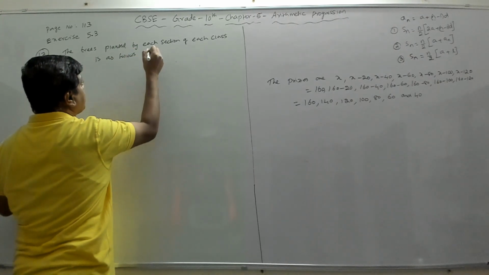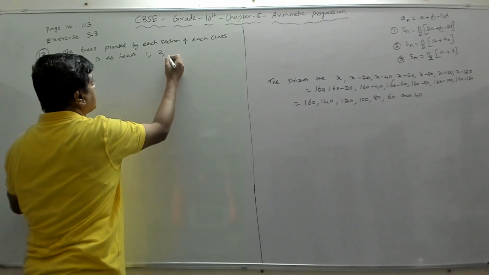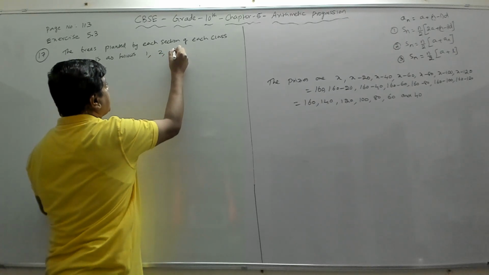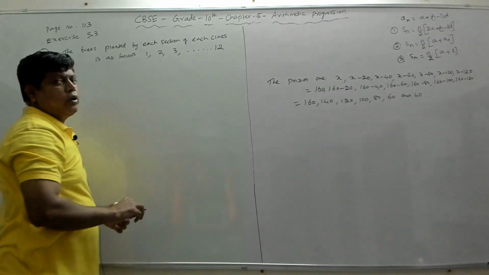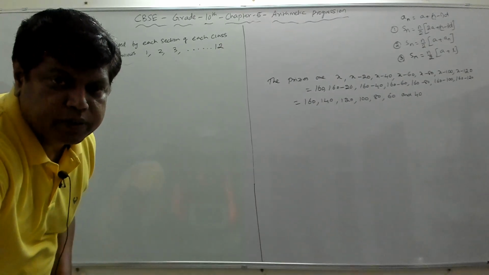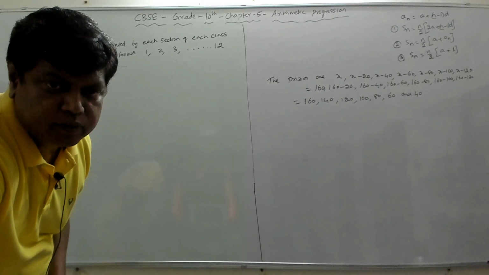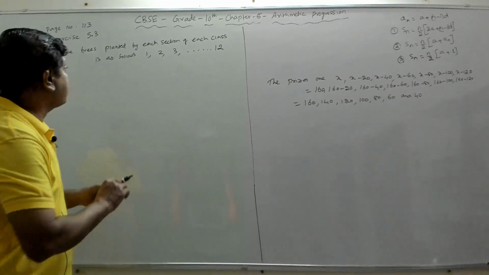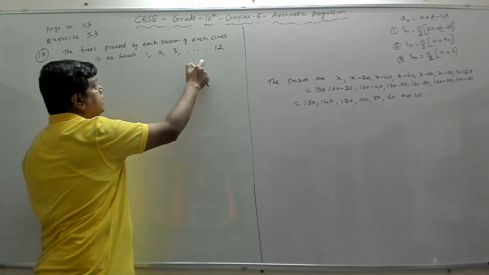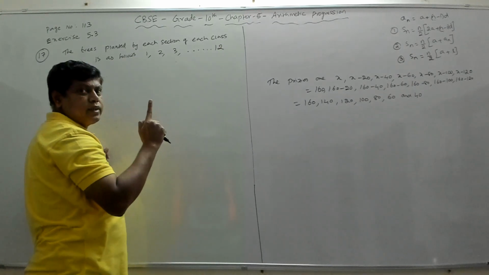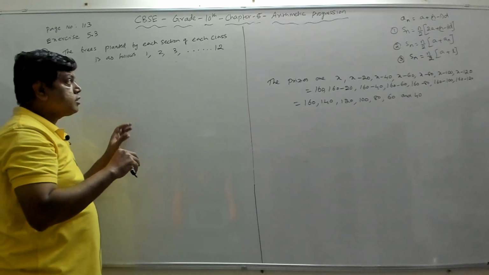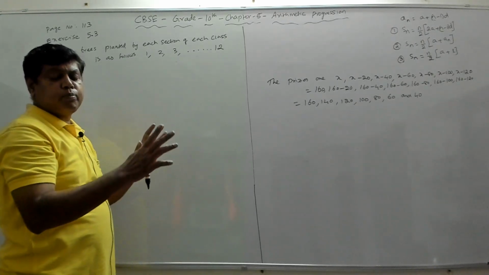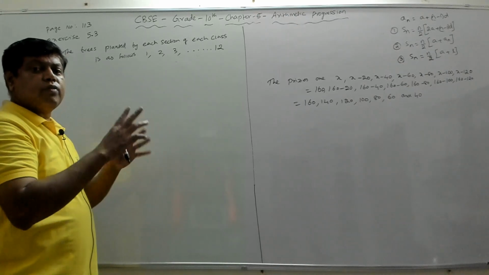So first standard will plant 1 plant, second standard for one section is 2 plants, third standard will be 3 plants, like that till 12th standard will plant 12 plants. Fine. And this list of number of trees are the trees planted by one section of each class. But there are 3 sections. Totally there are 3 sections, and we need to find the total number of trees planted by all the 3 sections of each class.